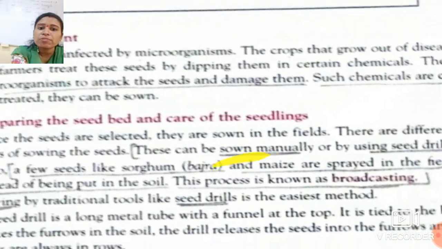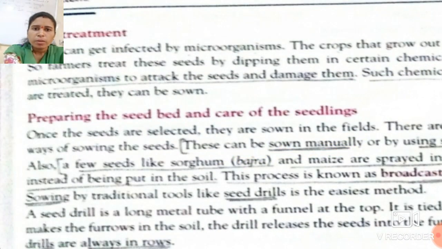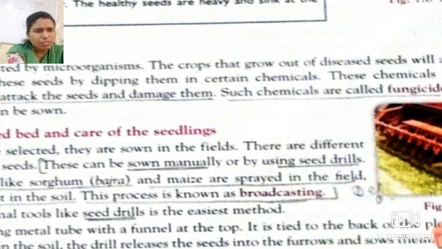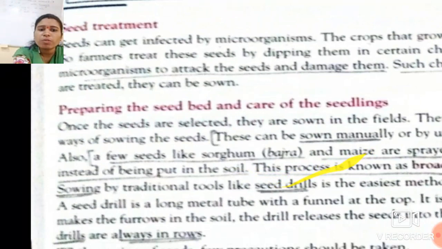There are different ways of sowing the seeds. We can sow the seeds directly by hand, manually. There are also certain other instruments by which we can sow these seeds. So they can be sown manually, by our hand, or by using seed drills. So what are seed drills? Seed drills are the instruments by which we can sow the seeds in the field.